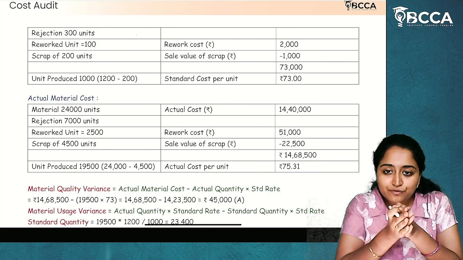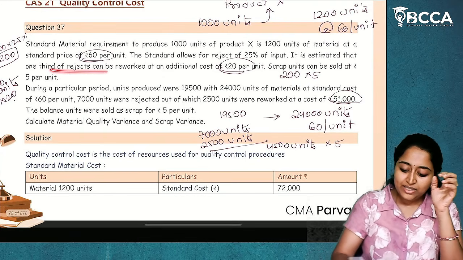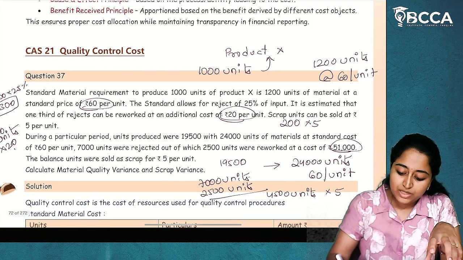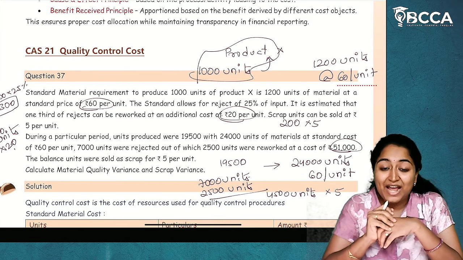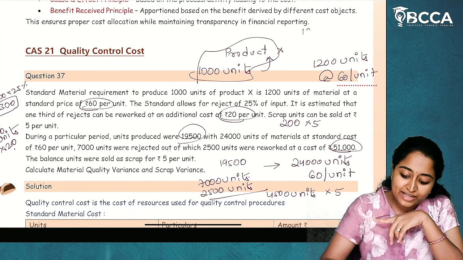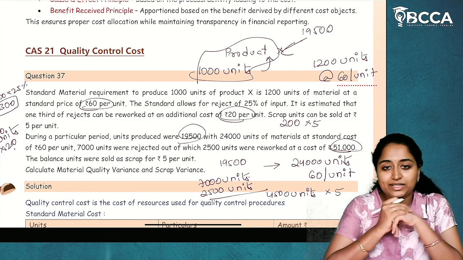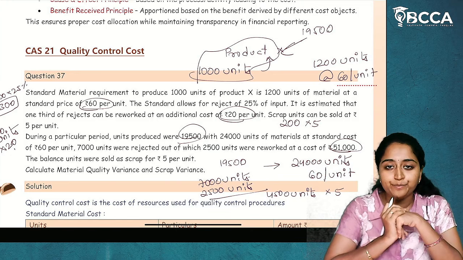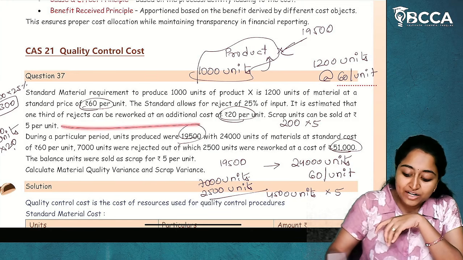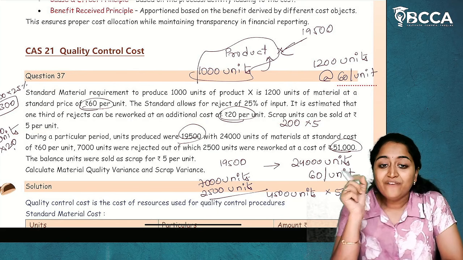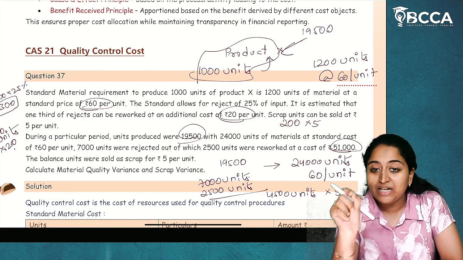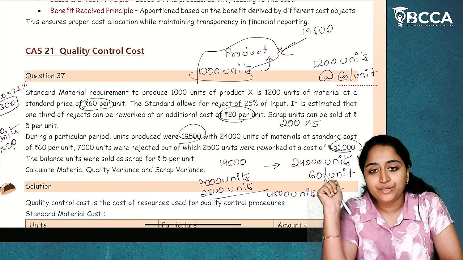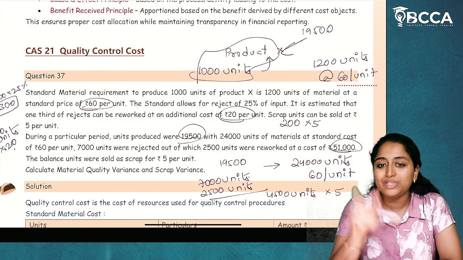Why can't we do the comparison for both? Because here, the standard information is given for 1,000 units of product X, whereas actual information is given for 19,500 units of product X. Now, can I compare 1,000 units information with 19,500 units information? No. So, for that, I have to calculate the revised standard information. With that revised standard information, I will determine what my scrap value will be if the standard is also for 19,500 units. Then I will do the comparison for both the scrap values.